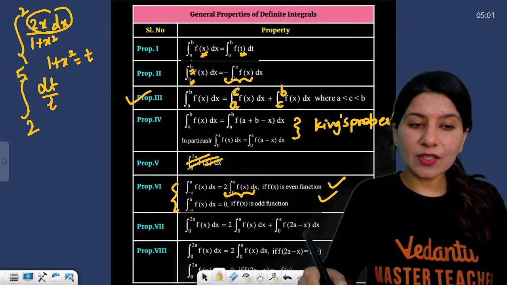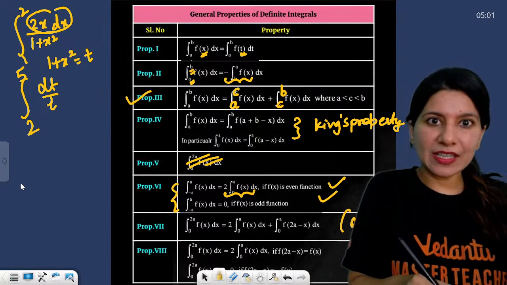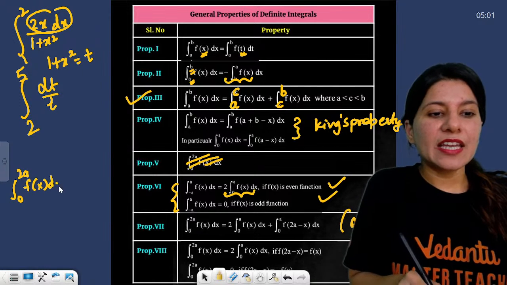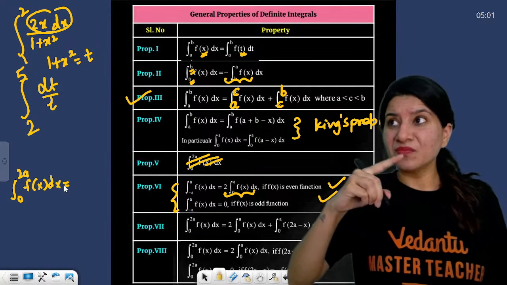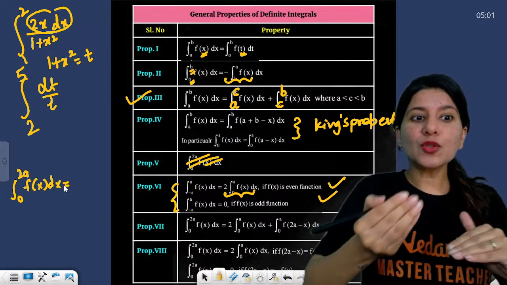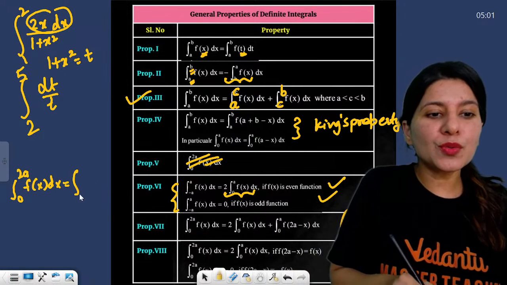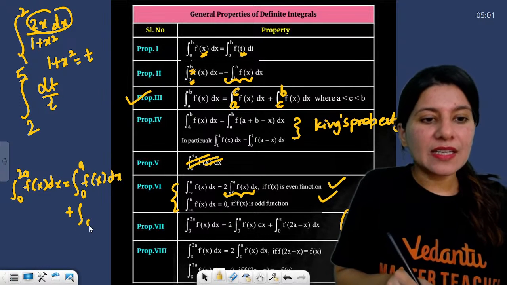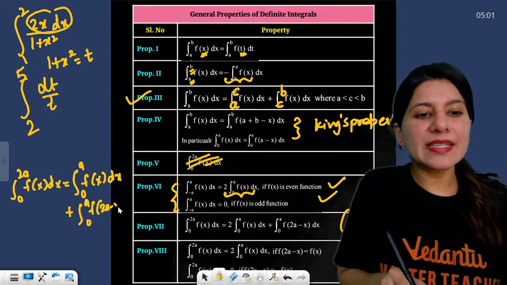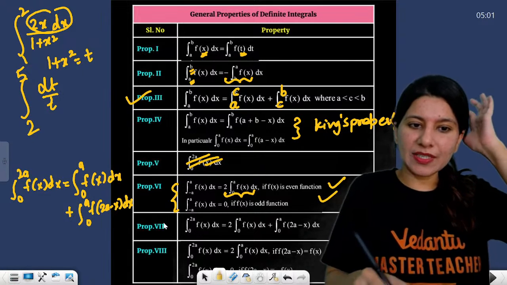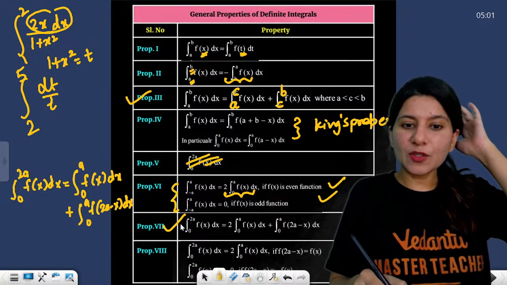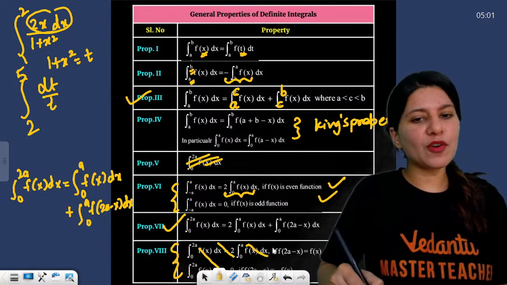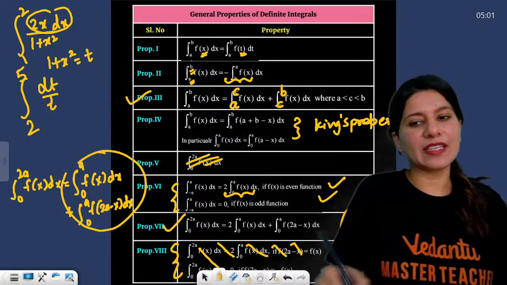Let me write the Queen's property over here, because writing will actually make you remember. 0 to 2a f(x) dx. If you wish to change the limits, from 0 to 2a to 0 to a, it is 0 to a f(x) dx plus 0 to a f(2a minus x) dx. This is your Queen's property. And last but not the least, this is the extension of Queen's property. No need to remember it for your boards. Till here it is fine.